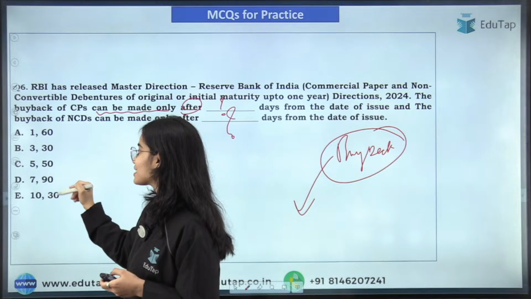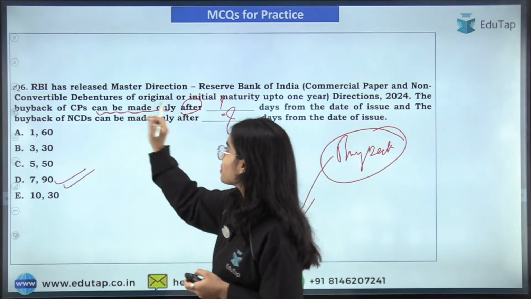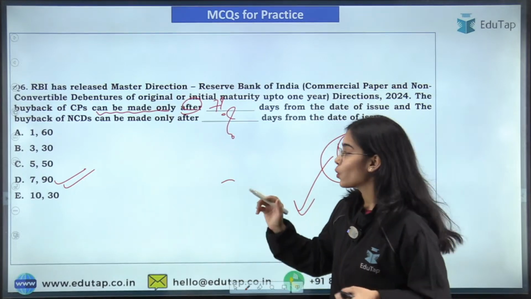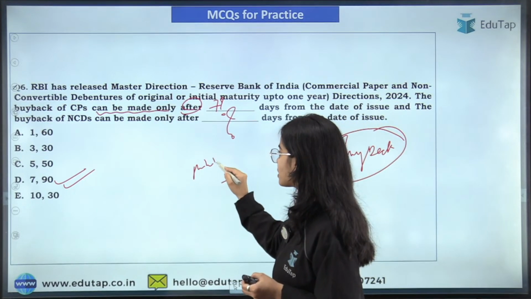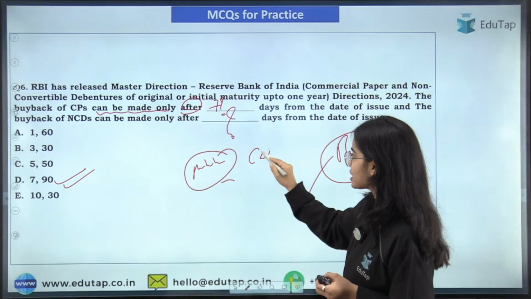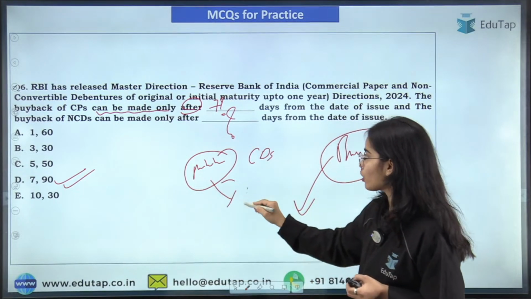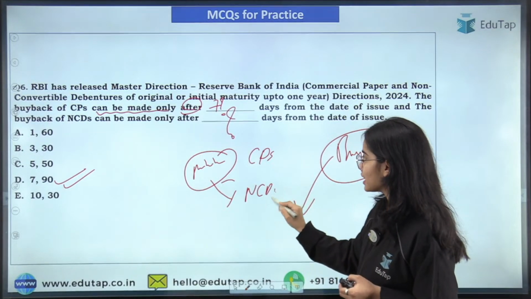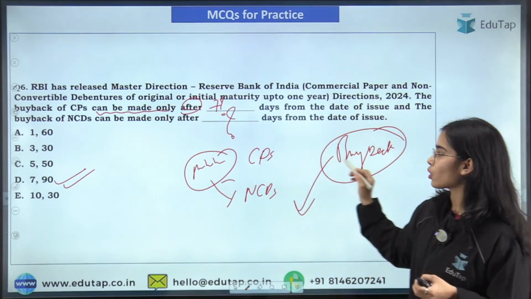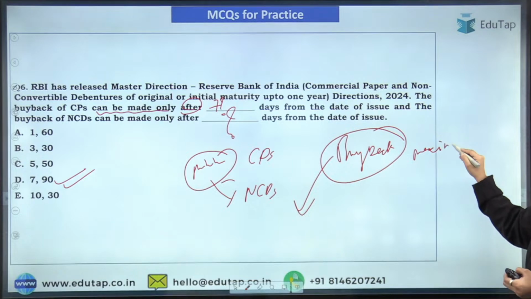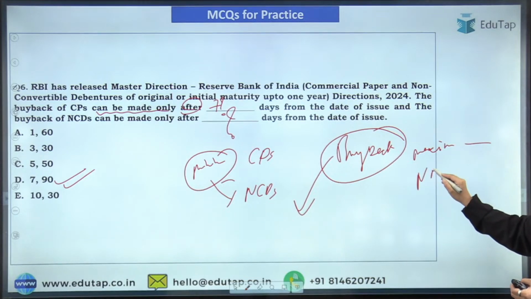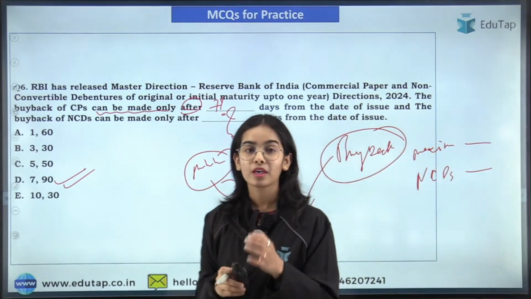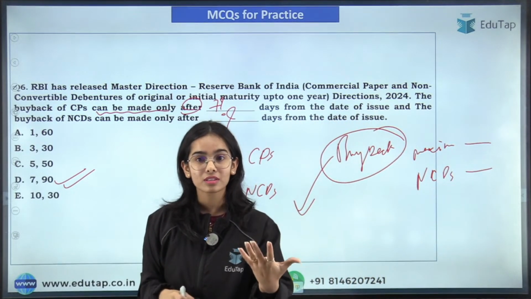So yes, the correct answer is, for the CPs it is 7 days, and for the NCDs it is 90 days. What is the minimum tenure of CPs, and what is the minimum tenure of NCDs, and what is the maximum tenure of CPs, and what is the maximum tenure of NCDs as per these directions? Anyone can tell me? What is the minimum tenure?